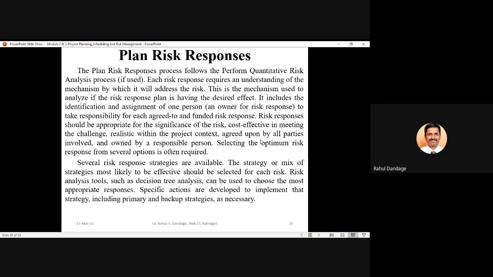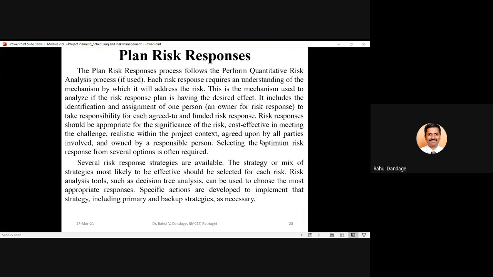Risk responses should be appropriate for the significance of the risk, cost effective in meeting the challenges, realistic within the project context, agreed upon by all parties involved, and owned by a specific responsible person. So whatever risk response you have decided and planned should be appropriate for the significance of the risk.